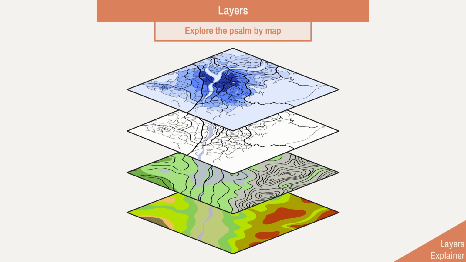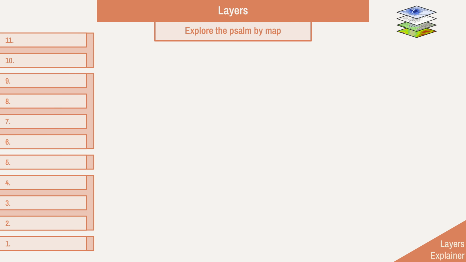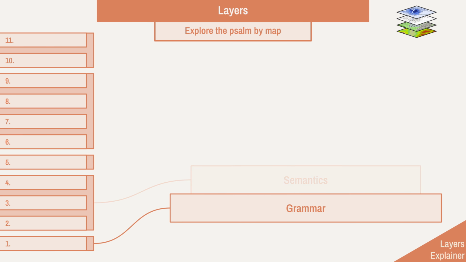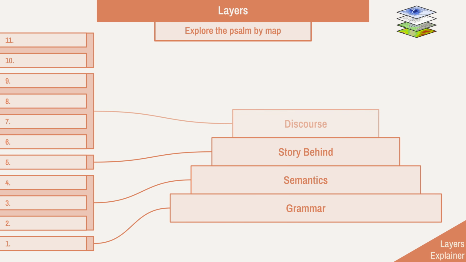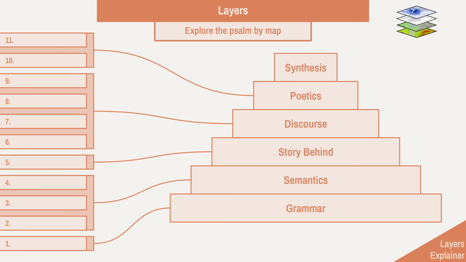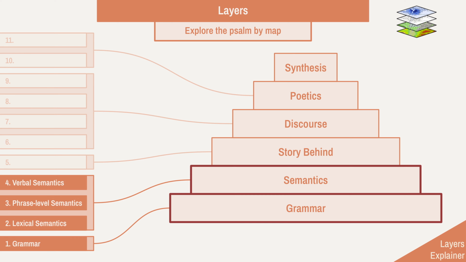of the psalm. There are 11 layers which come in 5 groups: grammar, semantics, story behind, discourse, and poetics. Like a pyramid, each layer builds on the ones below, and once all are complete, we also have synthesis, where we put all of the pieces together. You can learn about and explore each of these layers in more detail in our user's guide, as well as our explainer videos, but here is a brief overview. Let's begin with the foundation, the grammar and semantics layers.